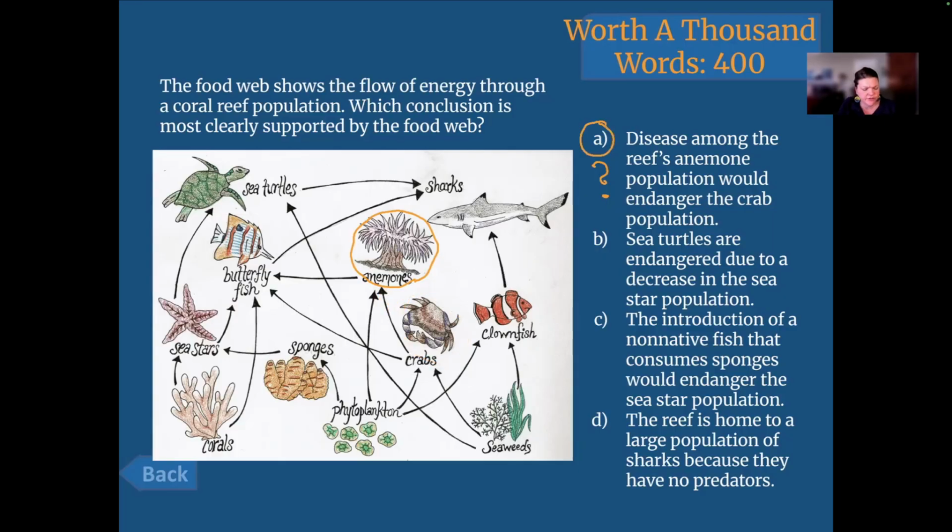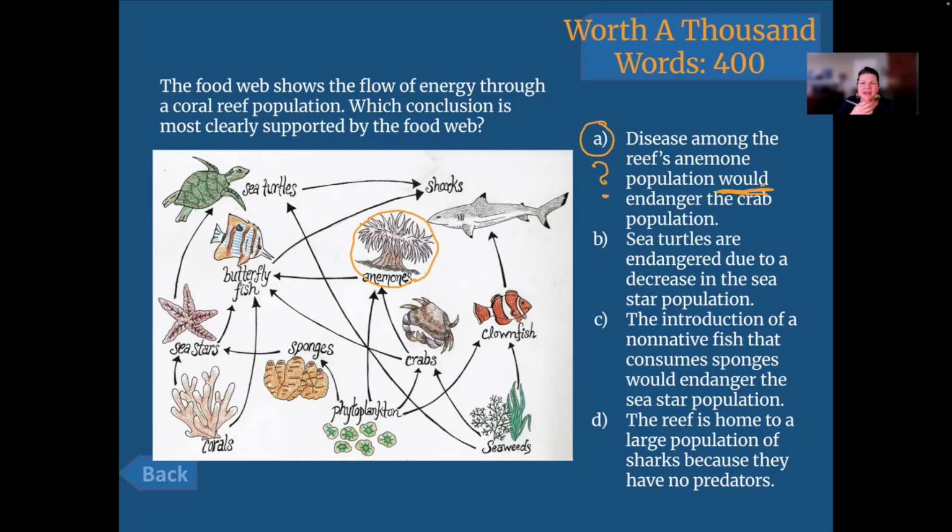Okay. B. Sea turtles are endangered due to a decrease in the sea star population. I didn't like this. Do you know why I stumbled over this? The last one said would. The way this one is phrased, I even thought, do I have a typo or is this a wrong answer?